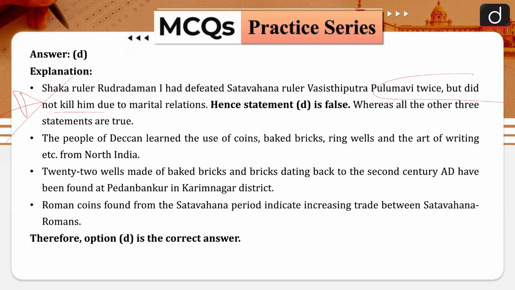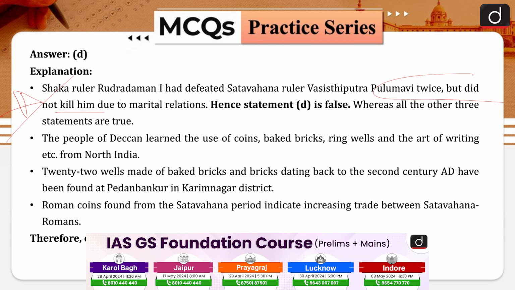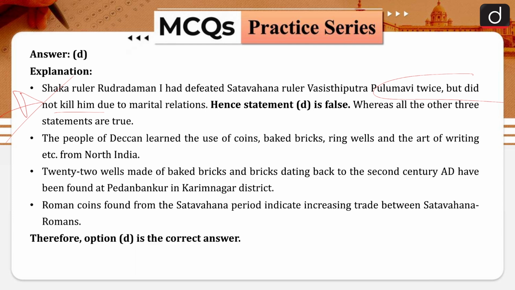The people of the Deccan learned the use of coins, baked bricks, ring wells and the art of writing etc. from North India. 22 wells made of baked bricks, dating back to the 2nd century AD, have been found at Pedabankur in Karimnagar district. Roman coins found from the Satavahana period indicate increasing trade between the Satavahanas and the Romans. Coming to the next one.